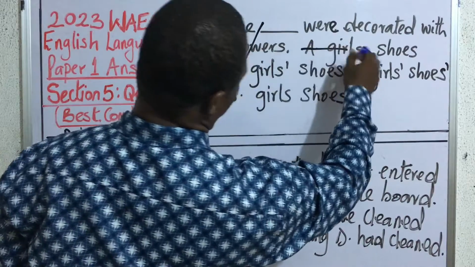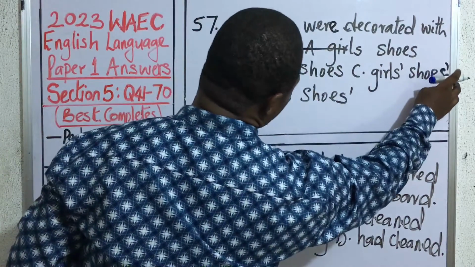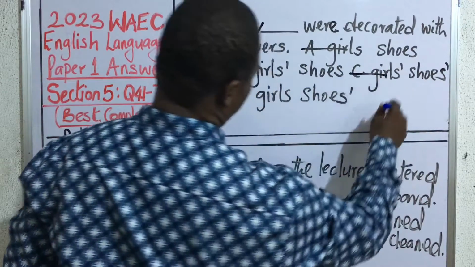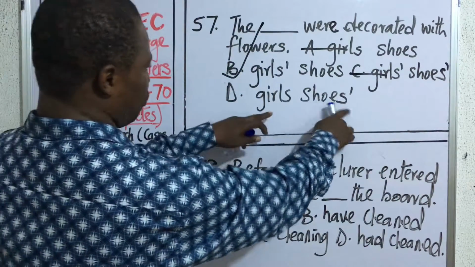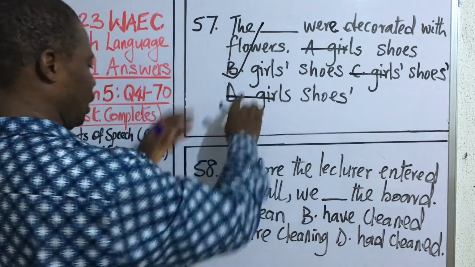Girls' shoes is wrong because there must be an apostrophe. Girls' shoes is wrong because there can be no apostrophe on the shoes. And then girls' shoes is wrong, because the apostrophe will belong to the girls, not shoes. So D is wrong. So the correct answer is B.